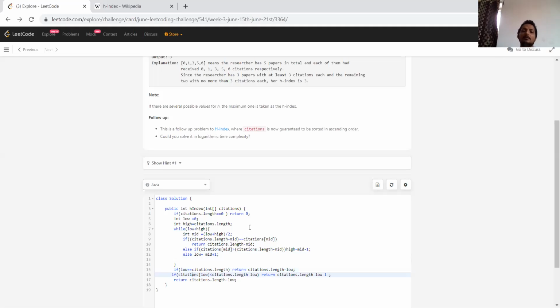What if the low value has already reached the high? In that scenario, this particular line will throw an array index out of bounds exception. So we need to check if low is already citation dot length, then return citation dot length minus low. Otherwise, I'm going to return this. And finally, this is how I have done that.